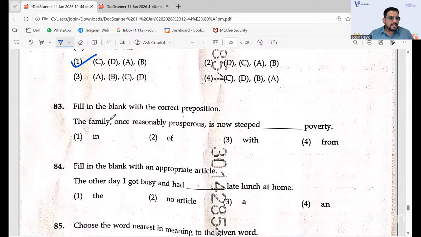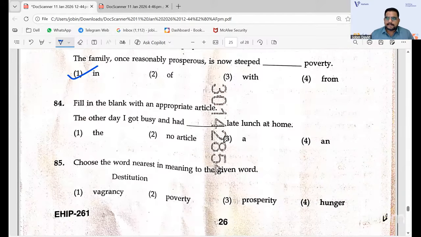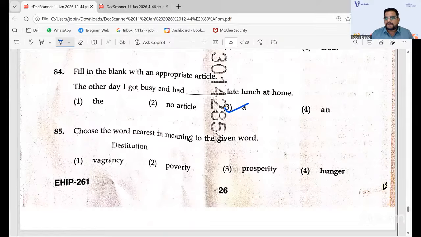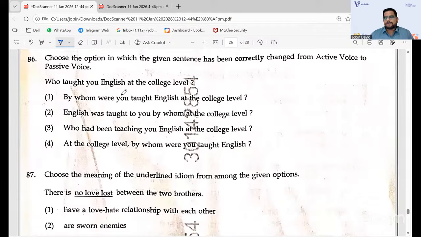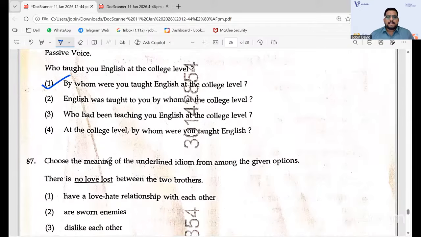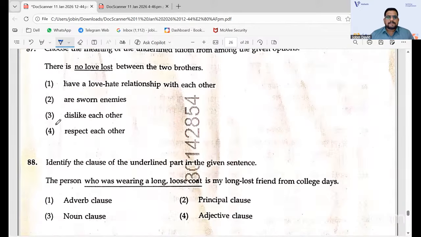And you have the 83rd question. In is the correct answer. And then the other day I got BC and had will be the most right. And the answer for 85th is poverty. And then you have the 86th question. It is active voice to passive voice. The answer is 86-1.